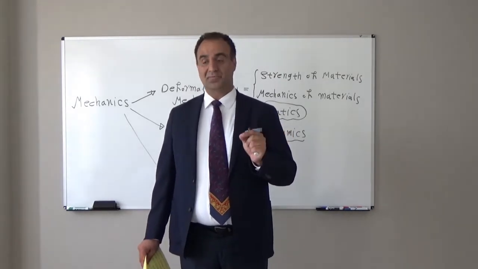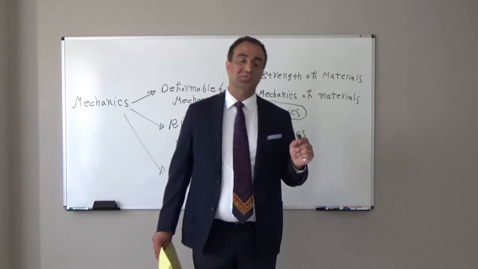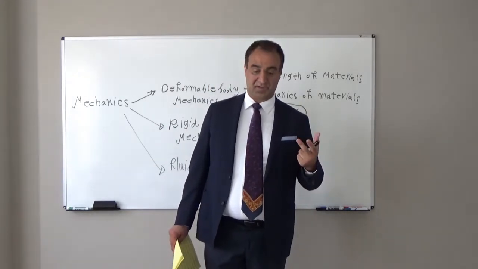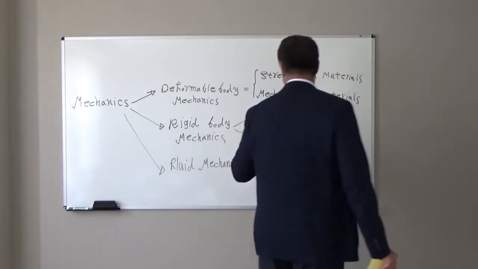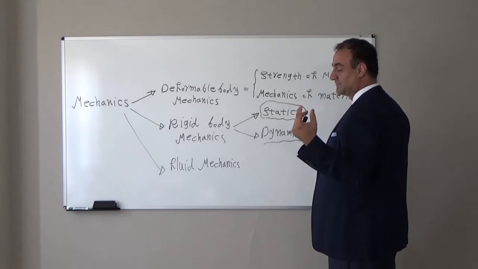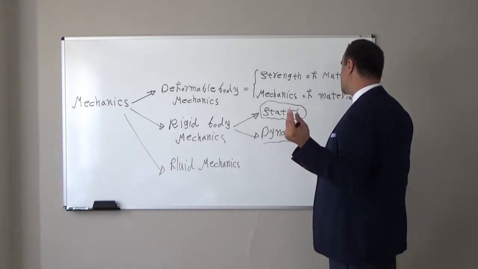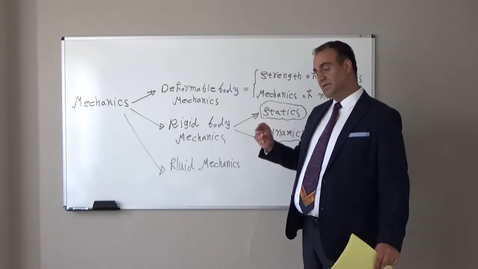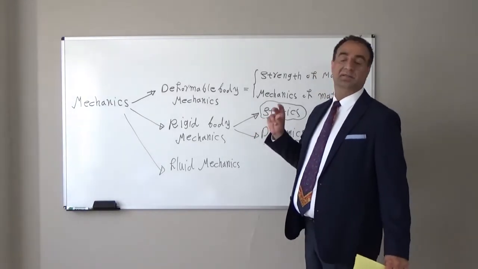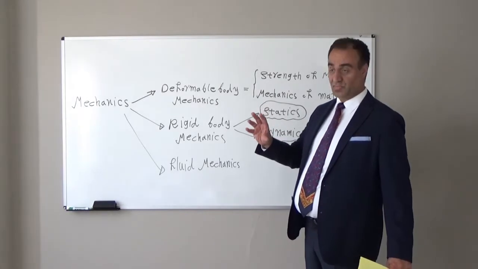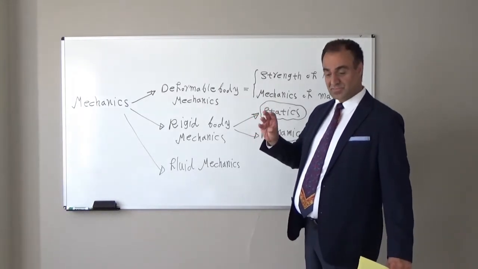So with good approximation, we can assume that kind of body or object is a rigid body. So in statics, our object will be divided into two categories, particle or rigid body. If it is very small, we neglect the size, we call it a particle. If it is big and the deformation is so small that we neglect it, we call it a rigid body.